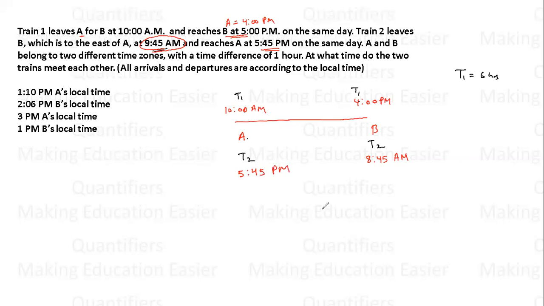Now students, these type of questions, all of you have solved it many times. Train 1 is taking 6 hours. Train 2 को कितना टाइम लग रहा है? From 8:45 to 5:45. So train 2 is taking 9 hours. Now I hope all of you can solve it. When will the two trains meet?